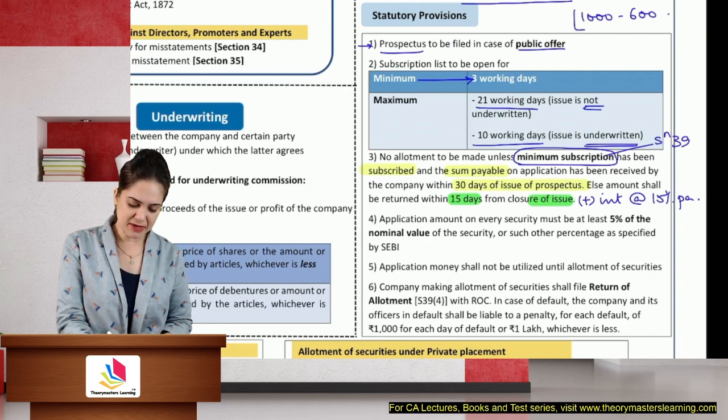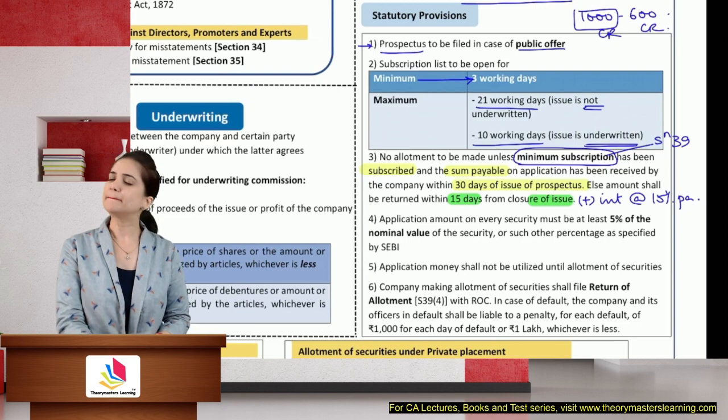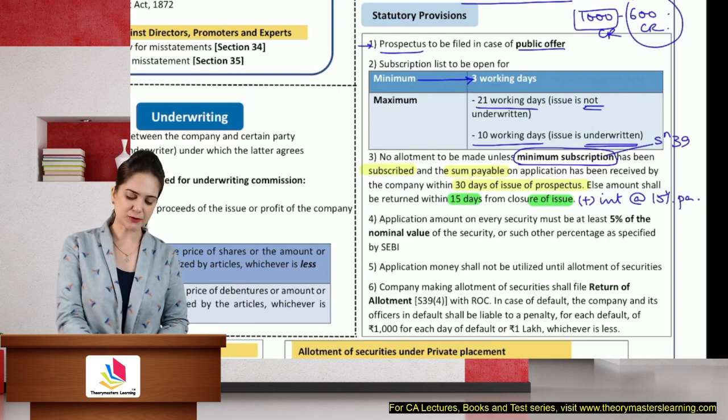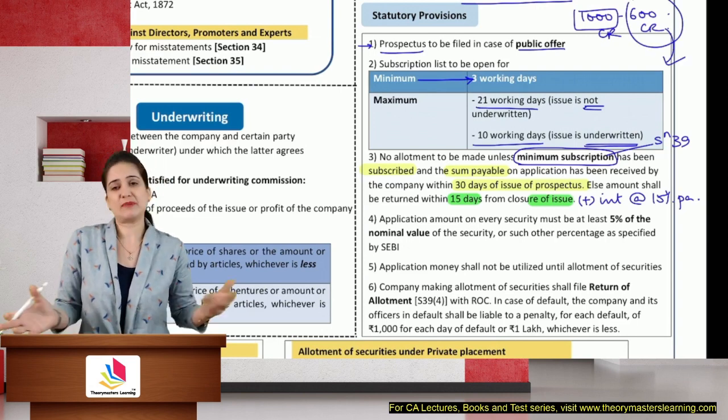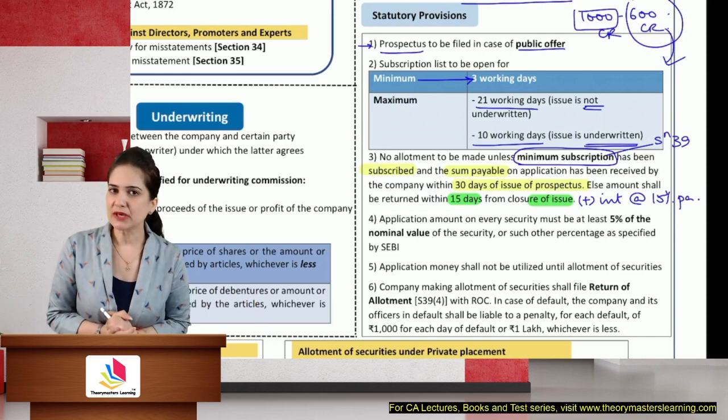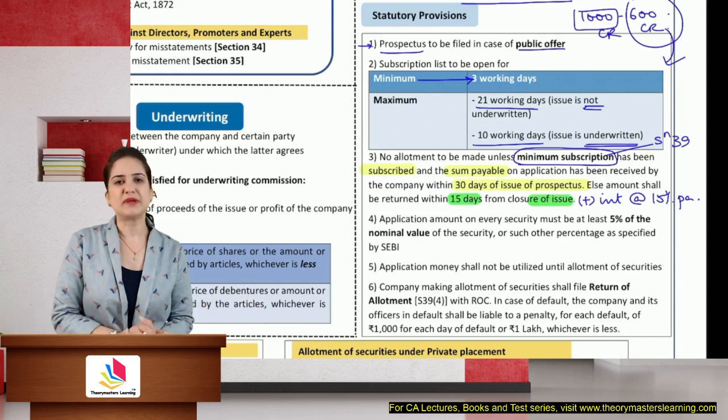Law says since the minimum subscription is not subscribed, people have not agreed to buy the shares, please return whatever money that you have received. But if I make allotments, that allotment will be void. What is the use of minimum subscription?